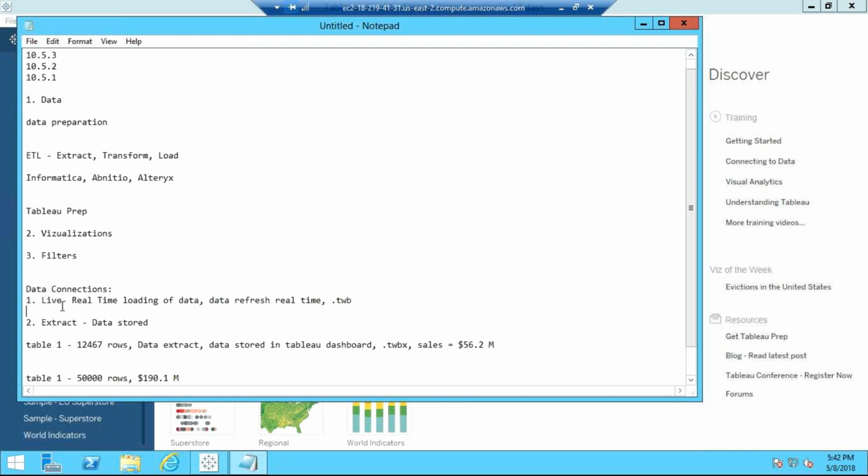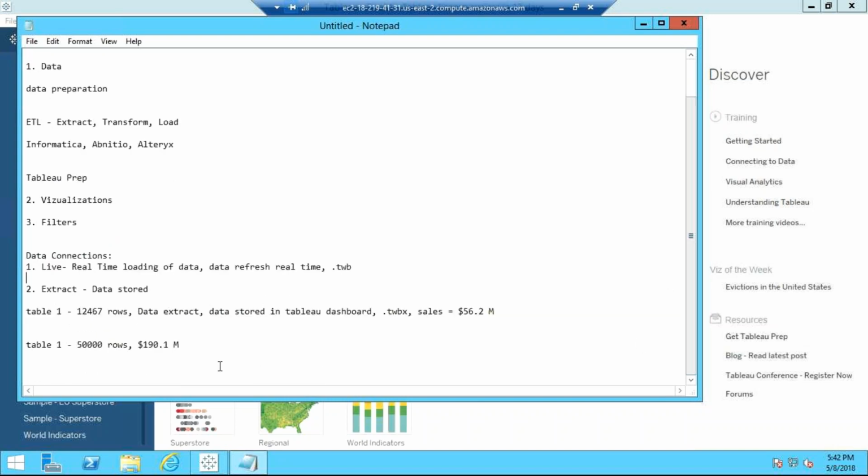Under a live connection, whenever you do something, things change instantly. But in extract, your data is not going to change at the back end. It is not going to refresh, so things will move easily. So this is about the data connections. Small thing, but very important in Tableau.